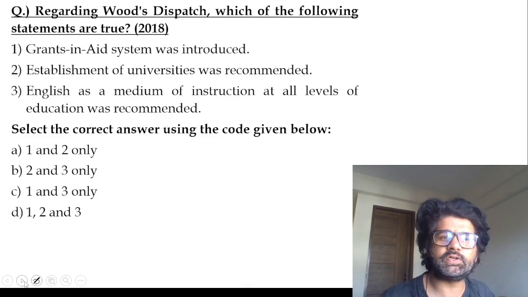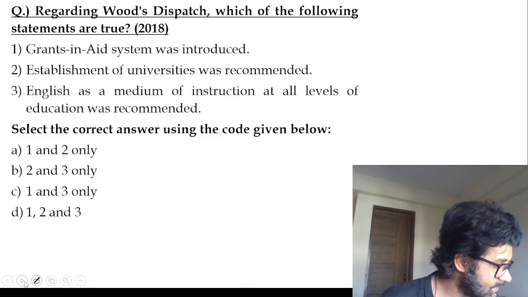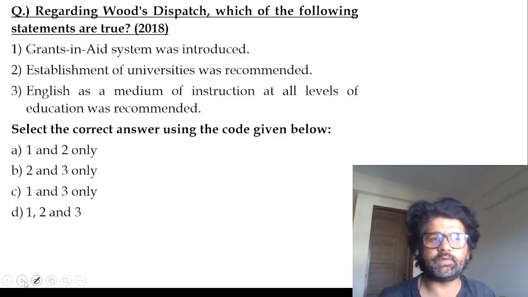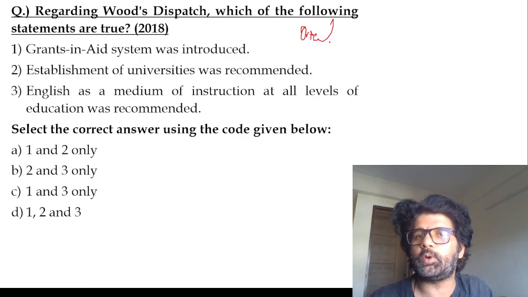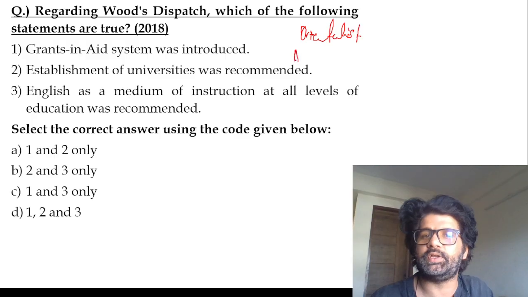Regarding Wood's Dispatch, education. There was a Macaulay Minute of the 1830s, and then there was a Wood's Dispatch of 1854. Macaulay Minute, when you people grow up, 18 plus, you will read about the Orientalist versus Anglicist controversy.